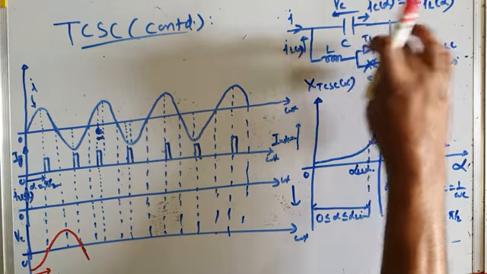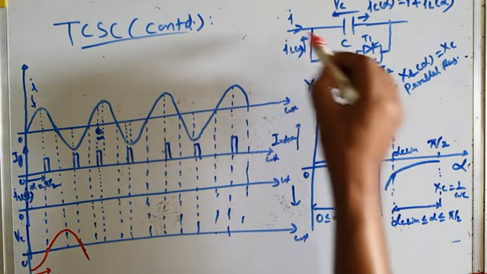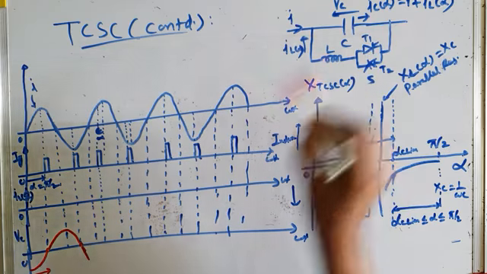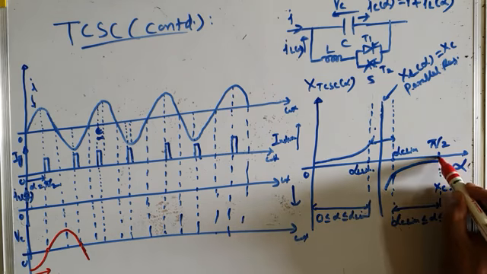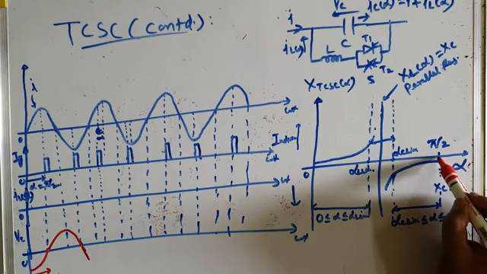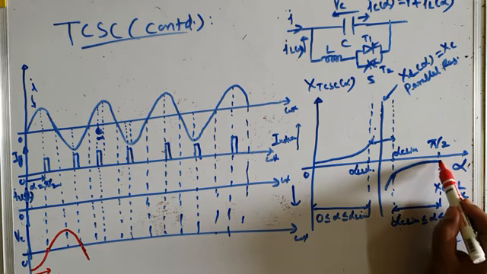Hence TCR gives infinite reactance. No current flows through TCR. All the transmission line current flows through the capacitor, and this is the normal capacitor voltage, which lags the current by 90 degrees. So it corresponds to this instant at alpha equal to pi by 2. You are trying to fire TCR, it is not firing.